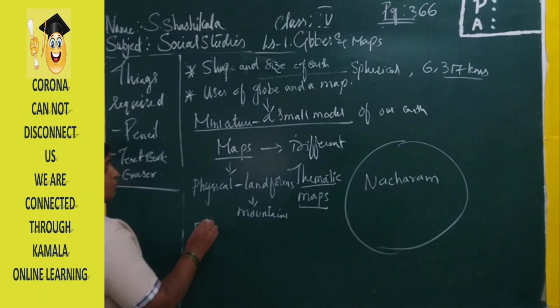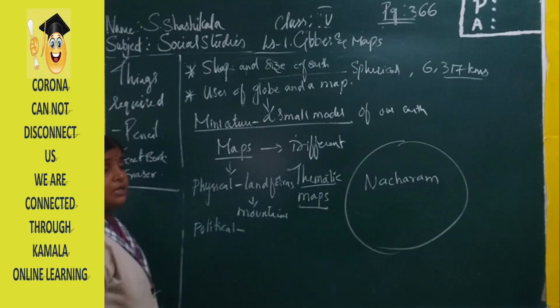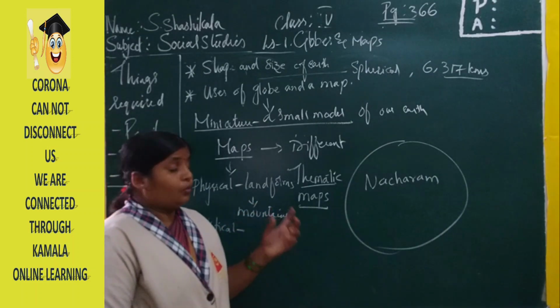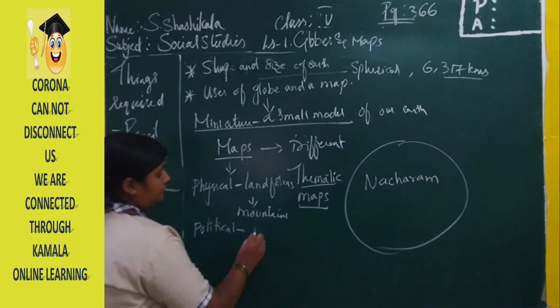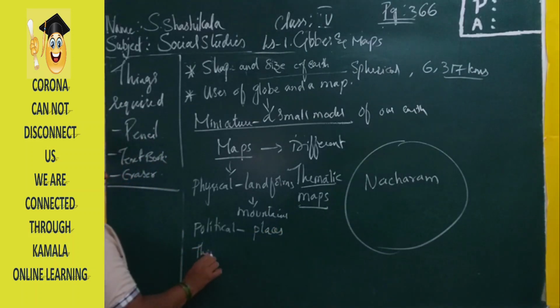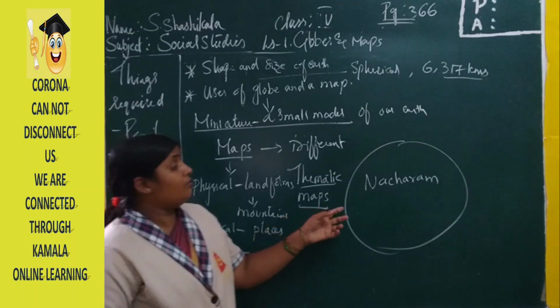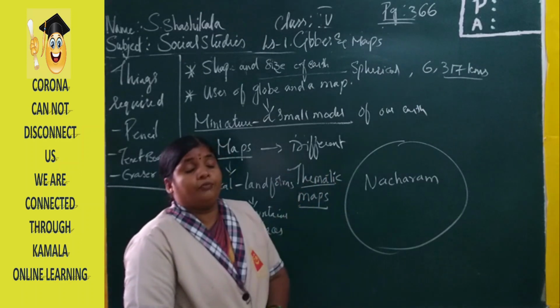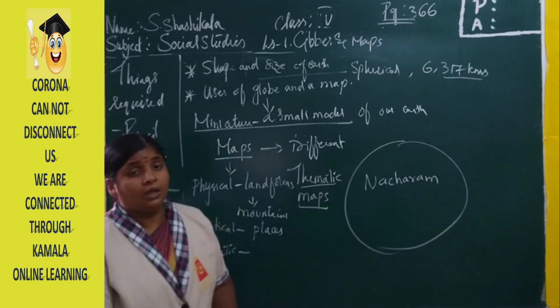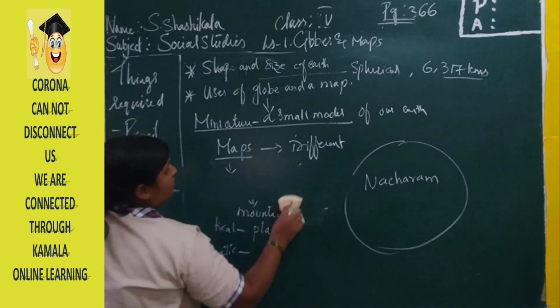These all we can identify with the help of the physical map. Now moving to the next one, that is the political map. It says about the countries, states and districts, only about the places. And the third one is thematic. Thematic means, as we have just discussed, which will give the information only about one particular subject. Now moving to the next topic,